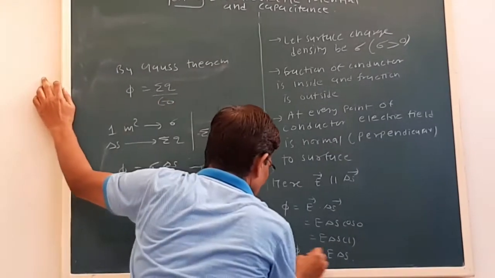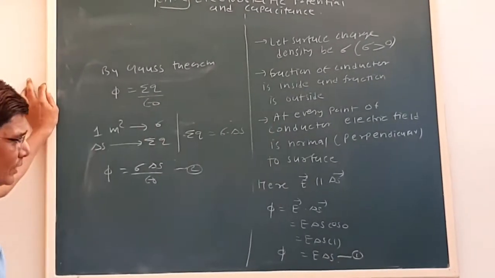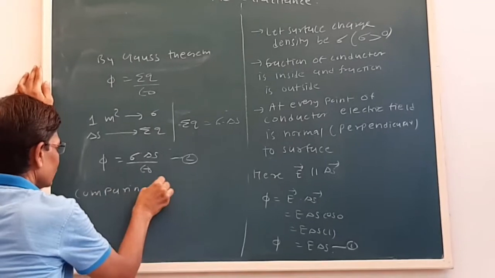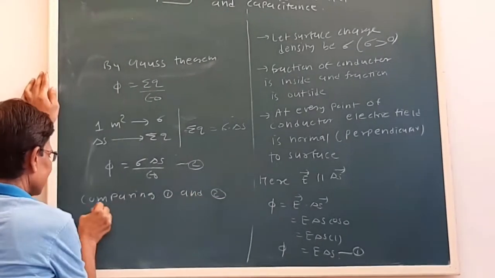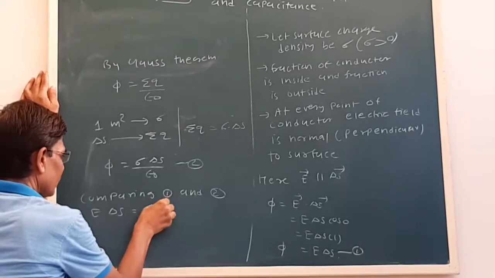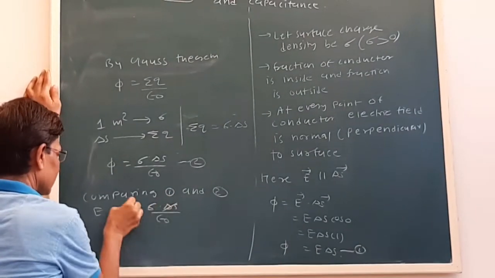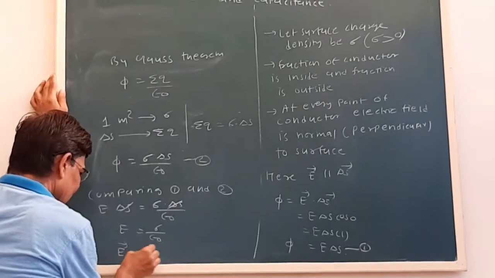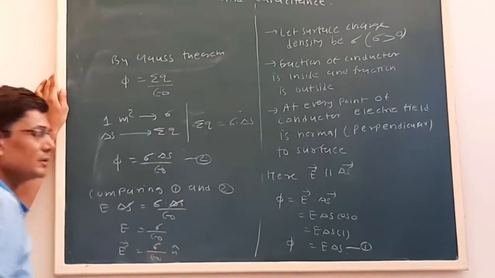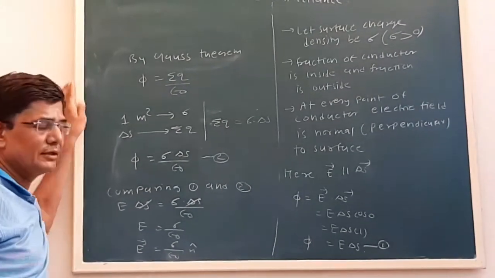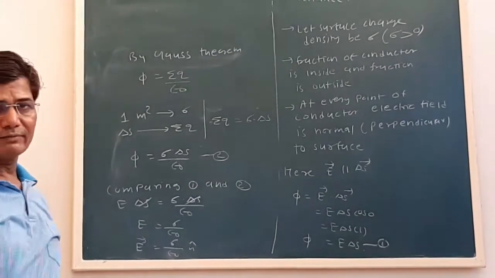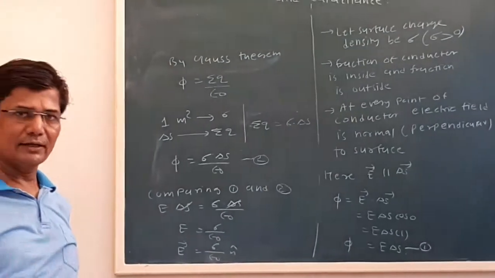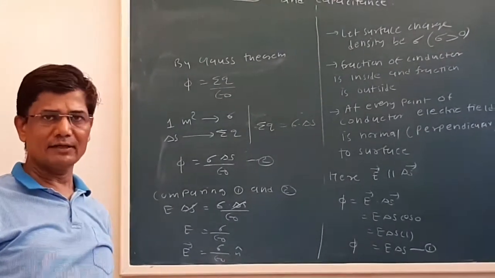Both of the equations represent the flux. So by comparing 1 and 2, we get E into delta S equals sigma delta S upon epsilon 0. We can represent this in vector form, because the electric field is a vector quantity. This is how we can obtain the electric field at any point on the charged conductor. Here we assumed that the conductor is of any arbitrary shape and delta S is a very small area.